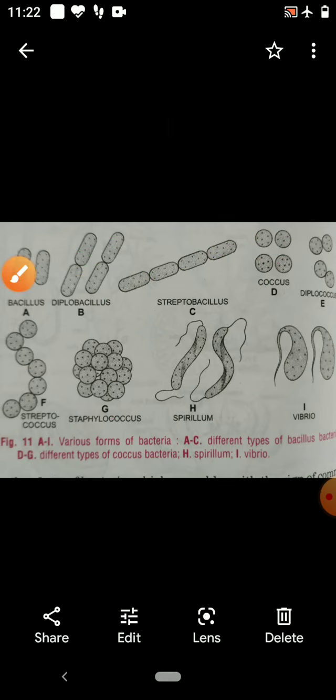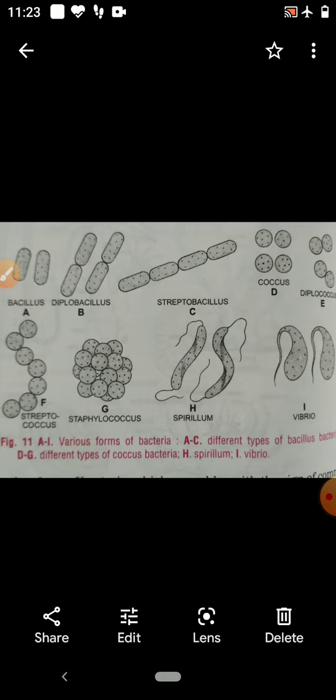Now, I told you that on the basis of shape, bacteria are divided into 4 groups: Bacillus, Coccus, Spiral, and Comma or Vibrio. Spherical bacteria, that is Coccus, are divided into Micrococcus, Diplococcus, Streptococcus, Staphylococcus.